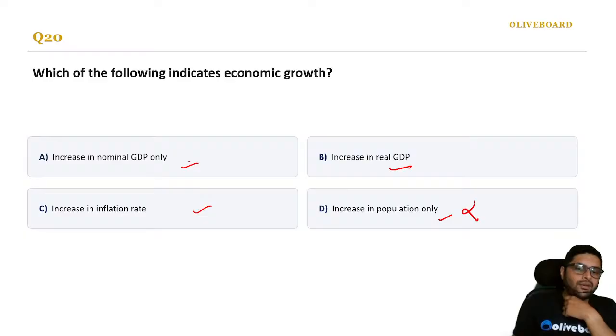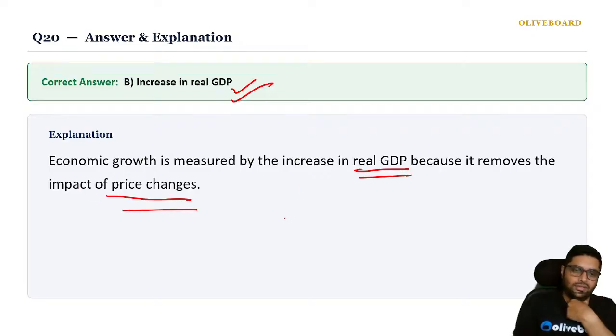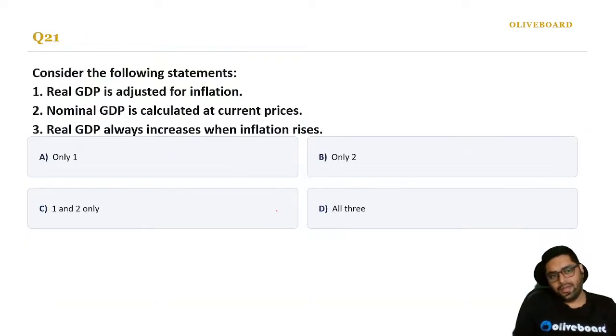Increase in nominal GDP only? No, nominal GDP can increase only by inflation. Correct? Increase in inflation rate? No. So what is that? Increase in real GDP. Correct? If the real GDP is increasing, that means the actual value of goods and services produced is increasing, without the impact of price change. Okay, so please remember it is real GDP.